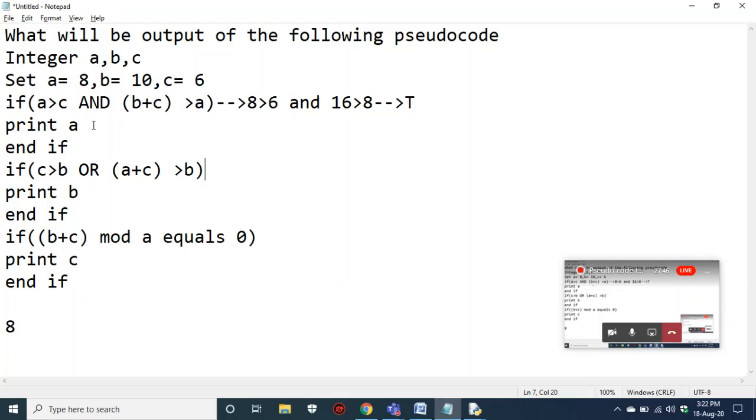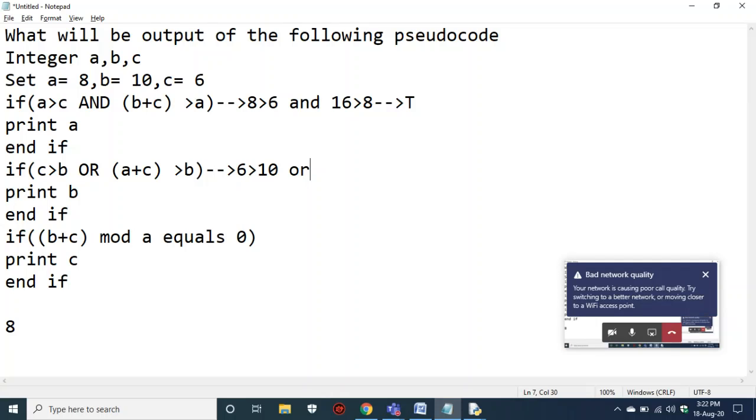So 8 is printed because our first if is true, and there is another if. Now we'll check whether this if statement is true or not. If this if is true, then you have to print B also. If this if is false, then you don't print B, it goes to the next if. So C greater than B. C is 6, right? 6 is not greater than B, but he is using an OR condition, right? So when you go with OR, you are trying to check whether at least one statement is true.